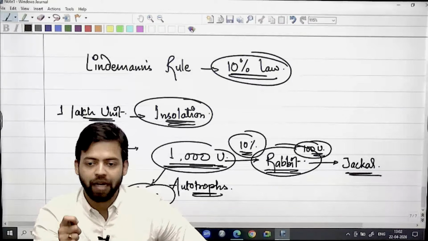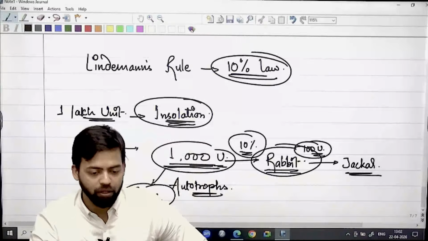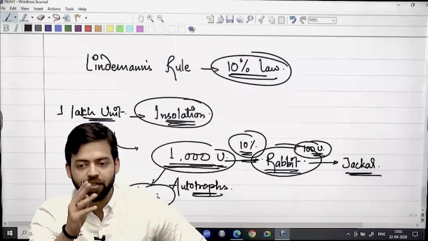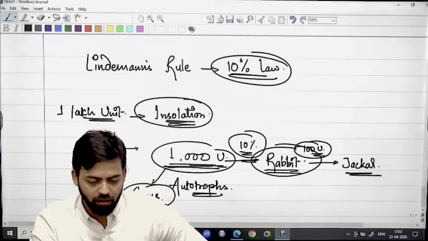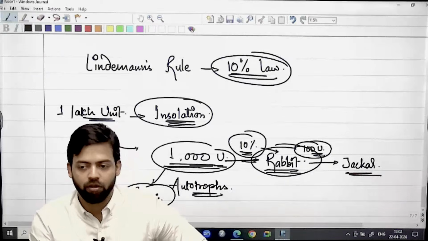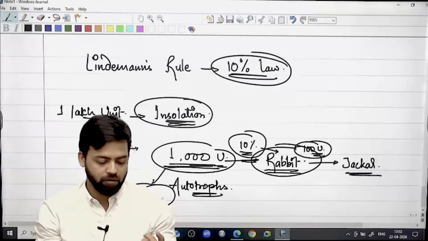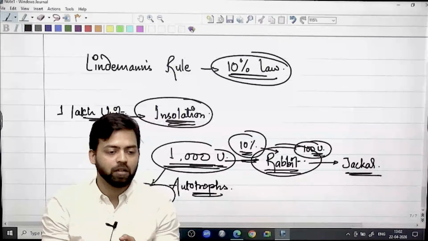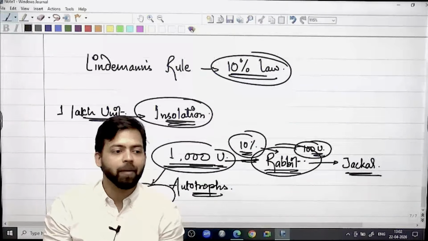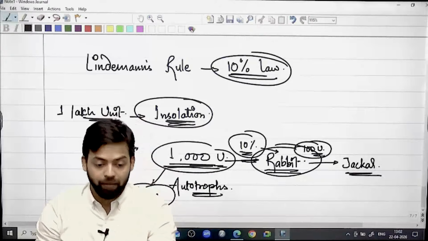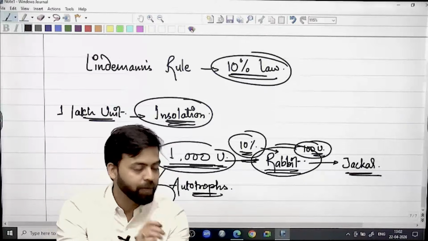Where would this 90% go? Why only 10% will be absorbed? Or this 10% will be restored. Where will 90% be lost? Because of heat and movement. Generation of heat is going to happen. Movement of rabbit will happen. And that's how this energy will be lost.